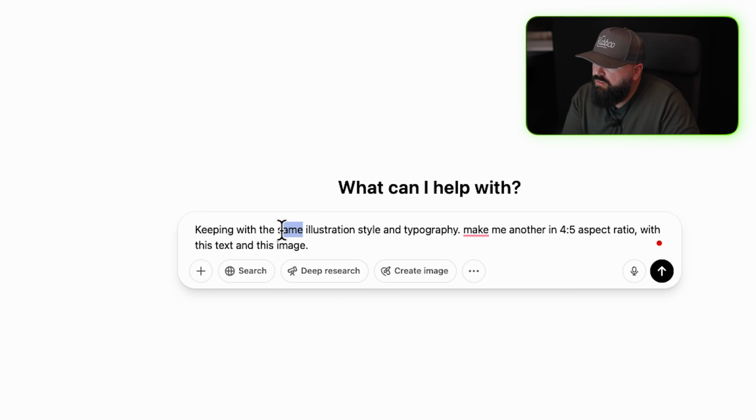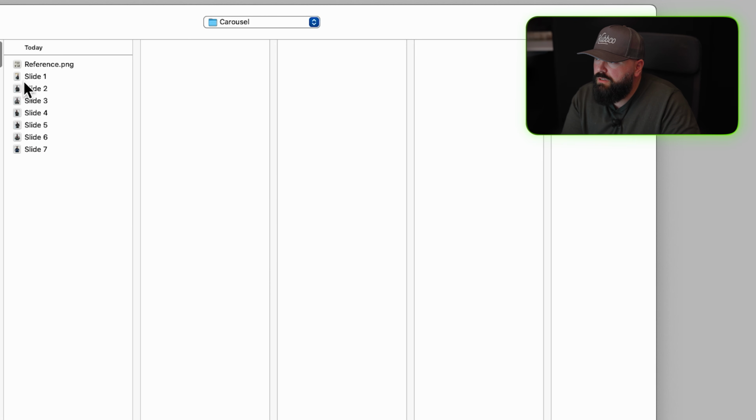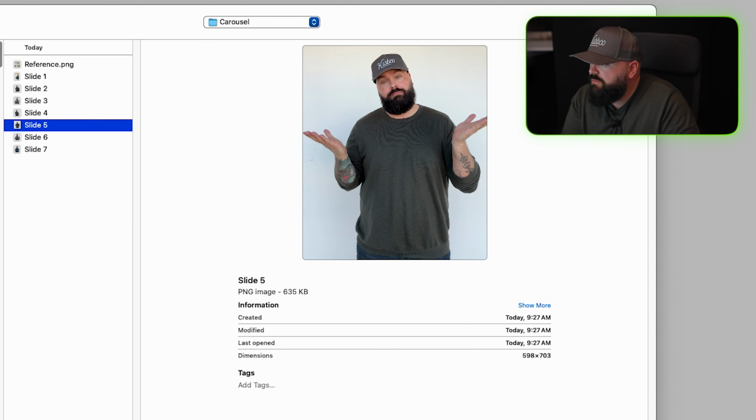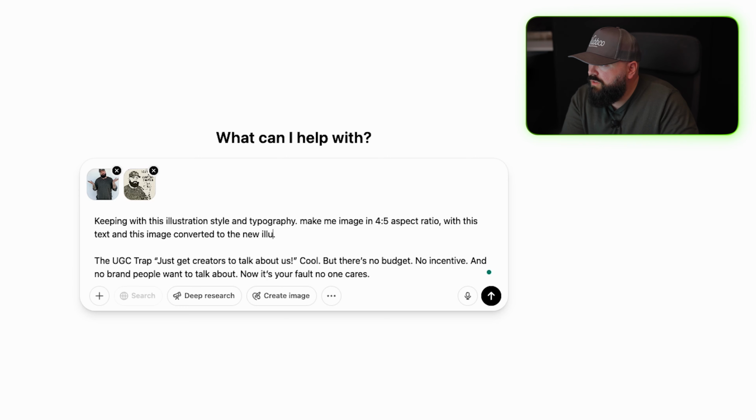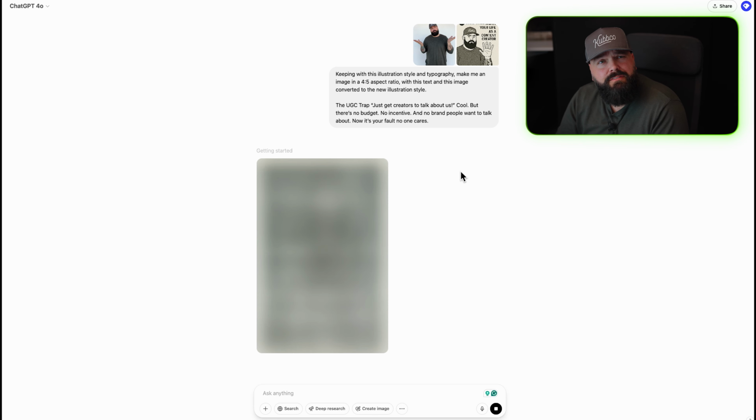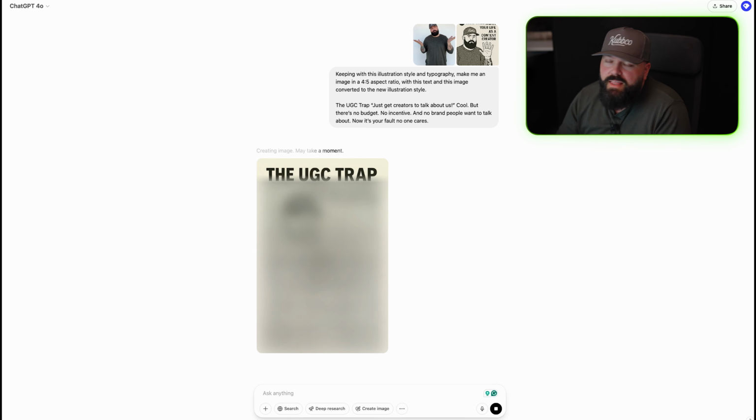Keeping with this illustration style, make me an image in 4:5 with this text and this image. Don't know what that's gonna do here, but we're on slide 5, and then I'm gonna use this as a reference for the new illustration style. Let's see what this does. I have a bad feeling about this, guys. Things are falling apart. We're starting a fresh new one. Maybe that resets it.